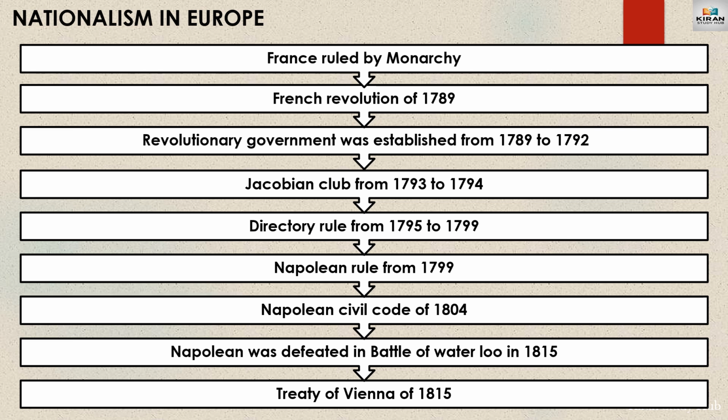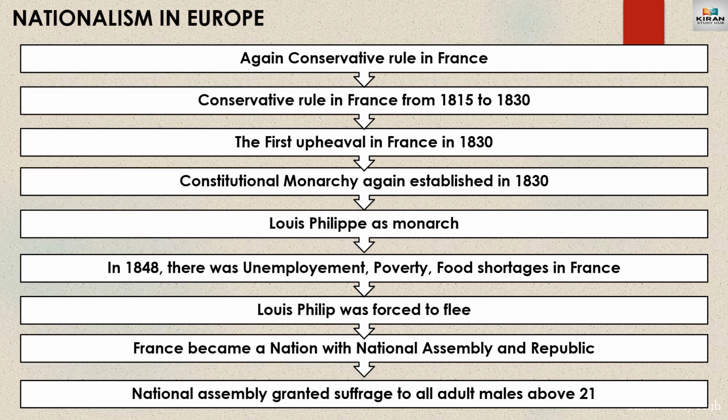Later, in the year 1799, Napoleon came to power and implemented the Napoleonic Civil Code, or the Civil Code of 1804, in France as well as the regions of Europe which were under French control. Later, in the year 1815, Napoleon was defeated in the Battle of Waterloo, and finally in 1815 the Treaty of Vienna was signed. As per the Treaty of Vienna, conservative rule was established in France, which means the Bourbon dynasty was restored to power, and it ruled from 1815 to 1830.